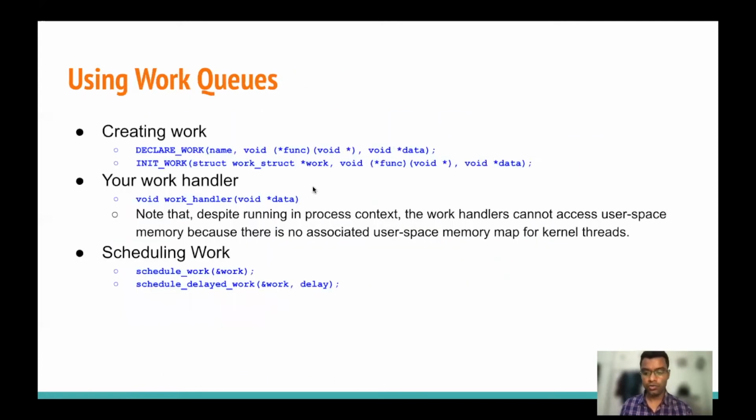So if we want to use the work queue functionality of the Linux kernel in our device driver code, then we have to declare the work with the help of this macro, DECLARE_WORK. It takes the name of the work, the function associated with it, and the data that we want to provide to that function. After declaring the work, we can init our work in the driver code. Here we provide the pointer to the work that we have already defined, the function that we have defined, and the associated data.